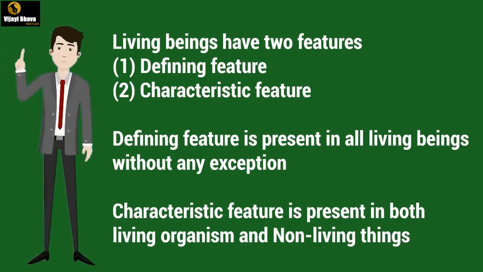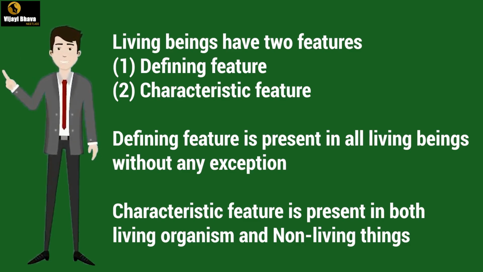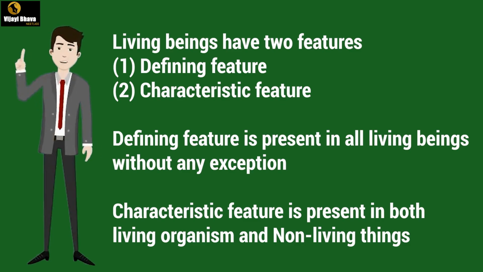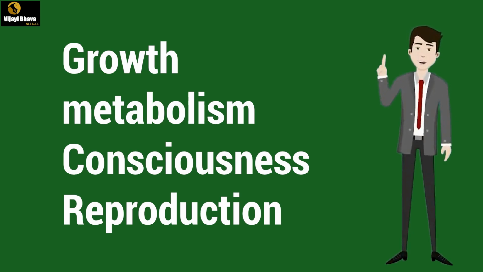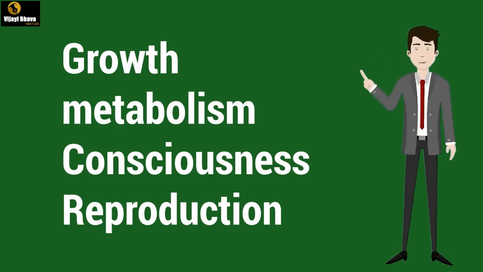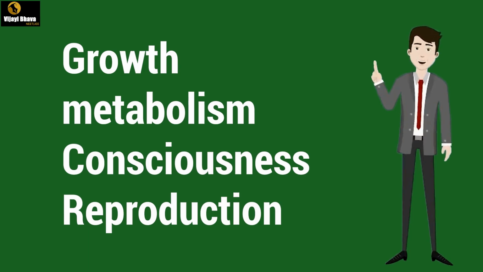Moving further, living beings have two features. The first one is the defining feature and the second one is the characteristic feature. Defining feature is present in all living beings without any exception. Characteristic feature is present in both living and non-living organisms. Let us take four features like growth, metabolism, consciousness, and reproduction to decide whether they are defining features or characteristic features. The four features can be easily remembered with a mnemonic called Government Medical College Ray.